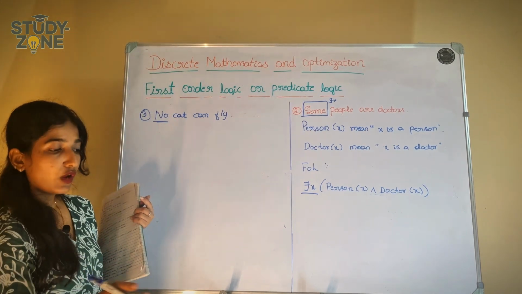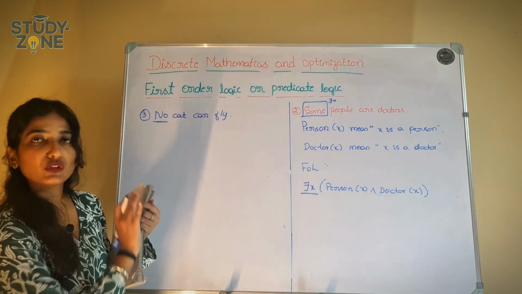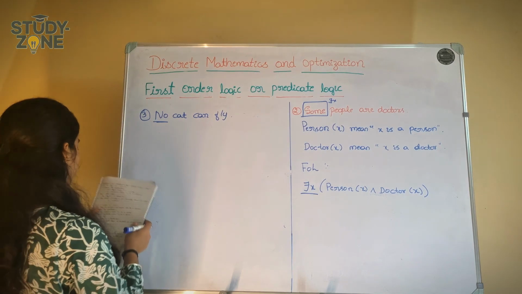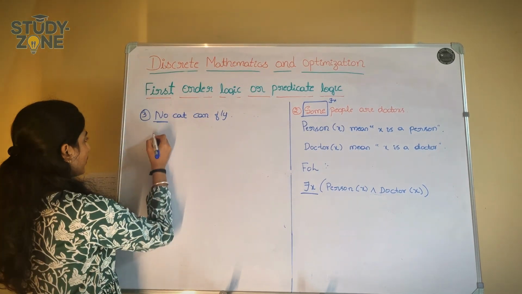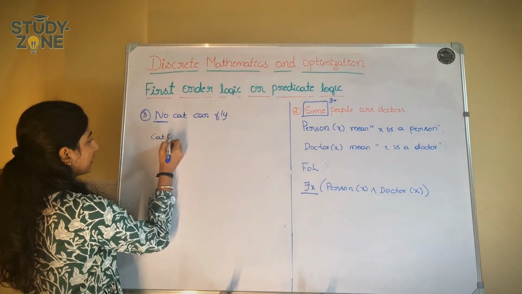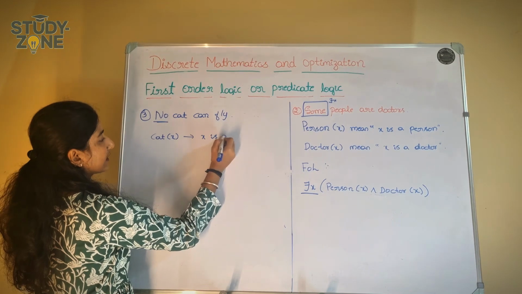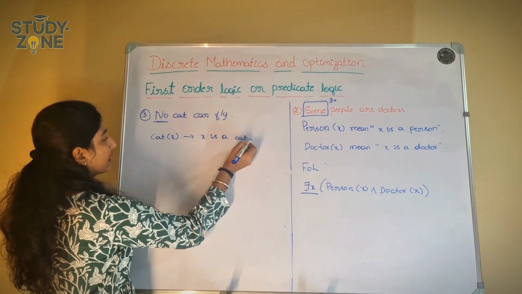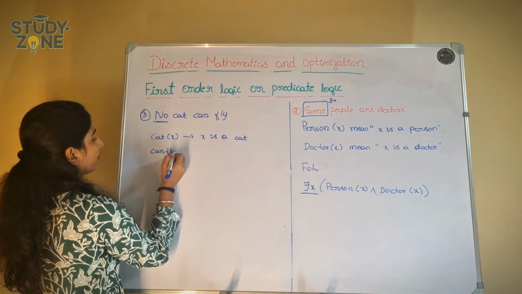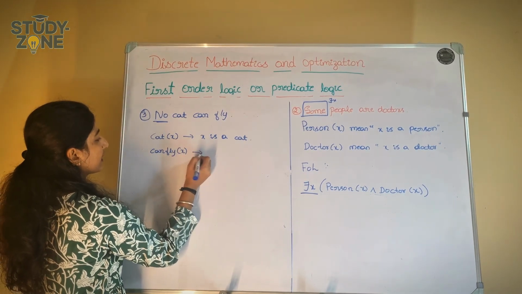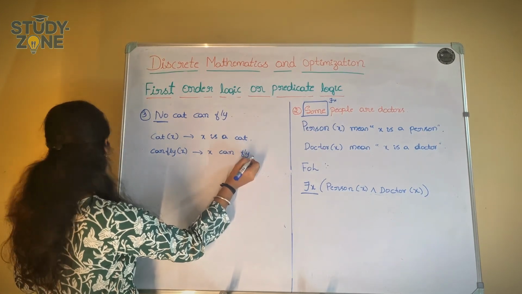We can't say, oh, this cat is flying, oh, this cat is not flying. We can't say like that. No cat is flying. So here what do we have? Universal quantifier. Let cat of x mean x is a cat, correct? And can fly of x means x can fly.